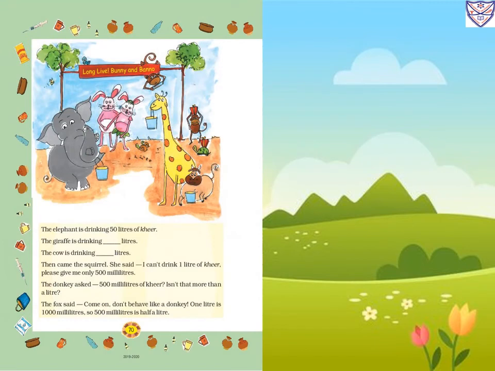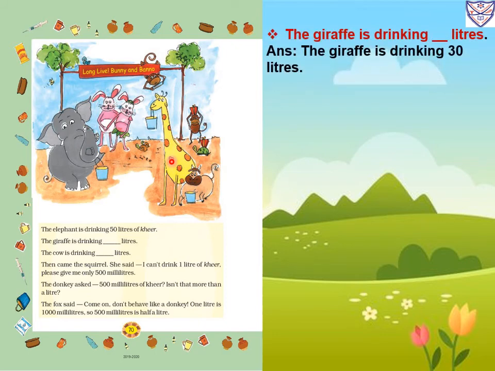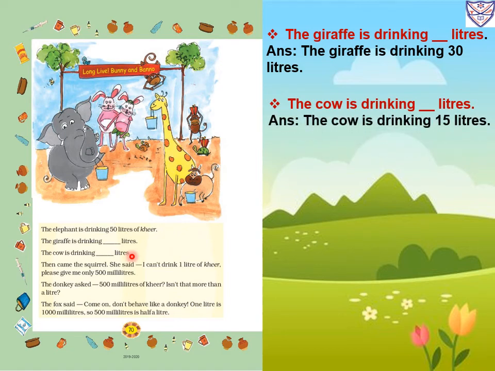Page number 70. The elephant is drinking 50 liters of kheer. So the elephant is a big animal, it will drink 50 liters of kheer. Now the giraffe is drinking dash liters. The giraffe is also a big animal, so it can drink 30 liters. Then the cow is drinking dash liters. So the cow is drinking 15 liters.